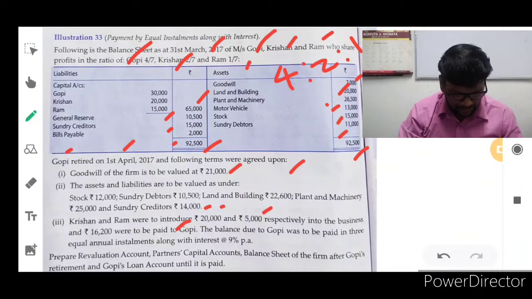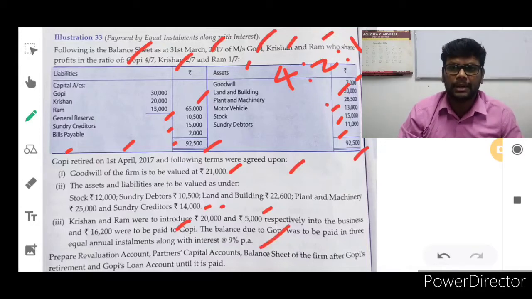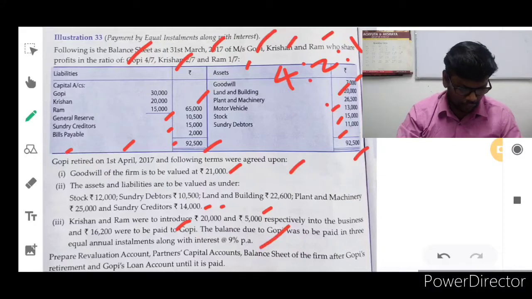The balance due to Gopi was to be paid in 3 equal installments along with interest at 9% per annum. The balance after deducting that 16,200 from the actual amount should be paid to Gopi in 3 equal installments, with 9% interest also given to Gopi.